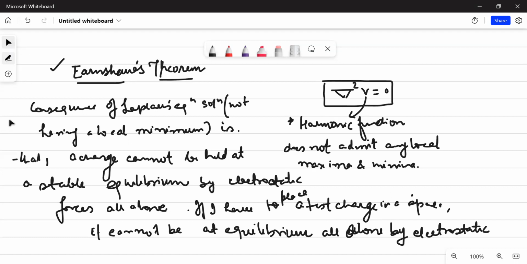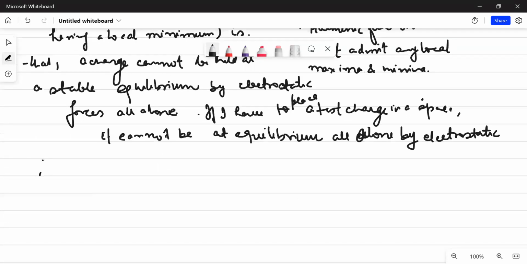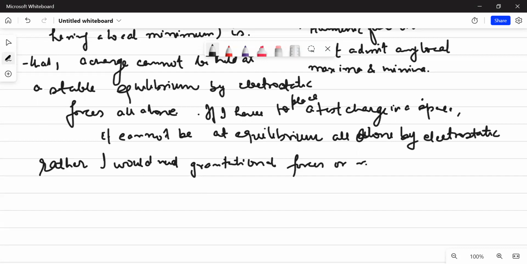Rather, I would need forces other than that. I would need gravitational force or possibly magnetostatic forces, etc. So by electrostatic forces alone, we cannot have a stable equilibrium in a space. And that particular space must not contain the charge. This test charge we are bringing in order to probe that particular point in the space is at a stable equilibrium. So understand my point.